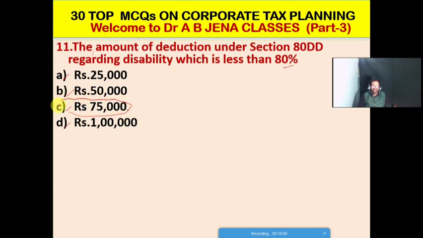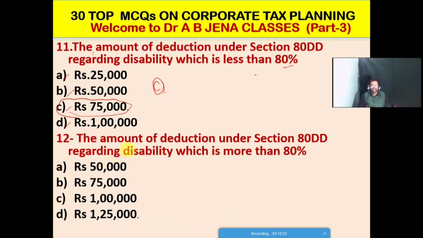Friends, so C is the right option for this MCQ. The 75,000 rupees will be the deduction regarding the disability which is less than 80%. So C is the right option for this MCQ.